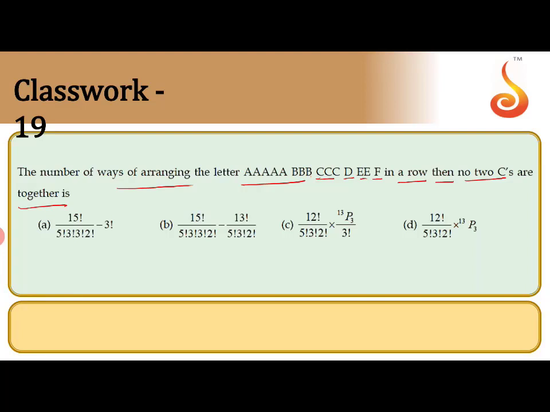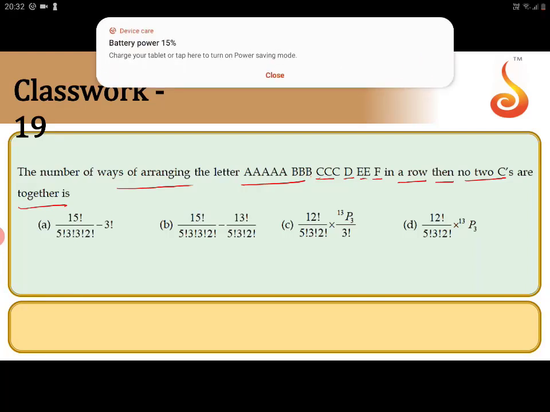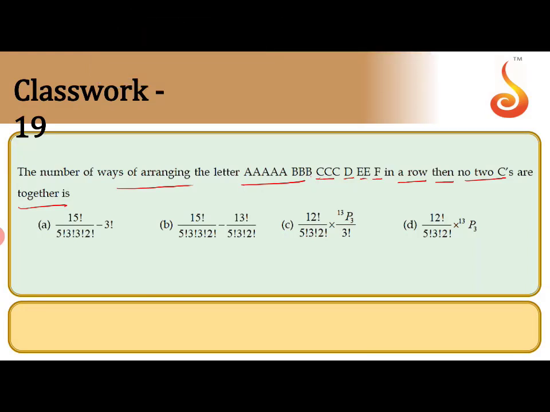So here, first count the number of letters. There are 15 letters. Count here: 1, 2, 3, 4, 5, 6, 7, 8, 9, 10, 11, 12, 13, 14, 15. Total letters equal to 15. That is the first data.